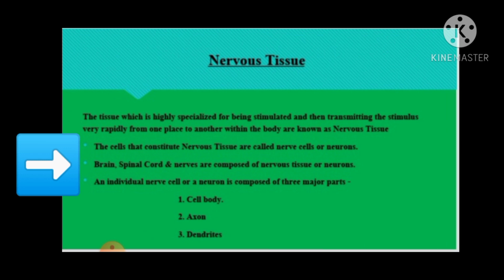Students, you all know that the body obeys the mind. Whatever we think, whatever our brain orders, our body performs. And how does this happen? This happens due to the presence of nervous tissue in our body. So the brain, spinal cord, and nerves all are composed of this tissue. Now let us study about their structure.